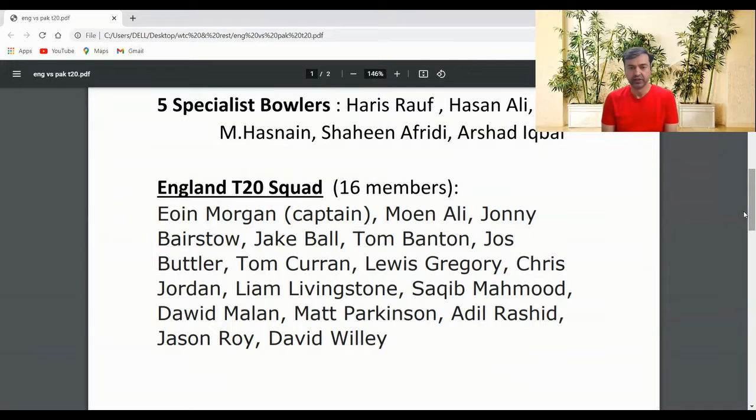Then there is Moeen Ali, Johnny Bairstow, Jake Ball, Tom Banton, Jos Buttler, Tom Curran, Lewis Gregory, Chris Jordan, Liam Livingstone, Saqib Mahmood, Dawid Malan, Matt Parkinson, Adil Rashid, Jason Roy, David Willey.